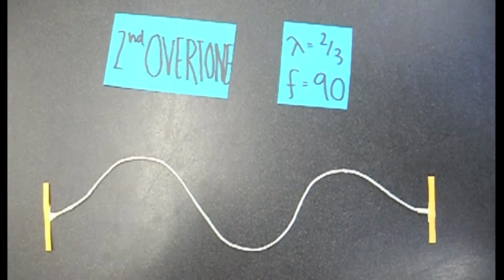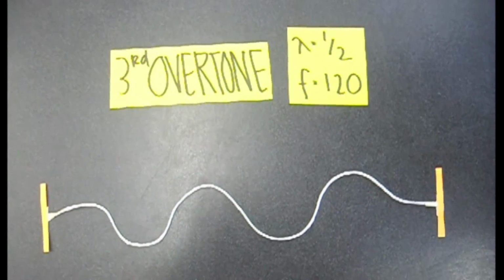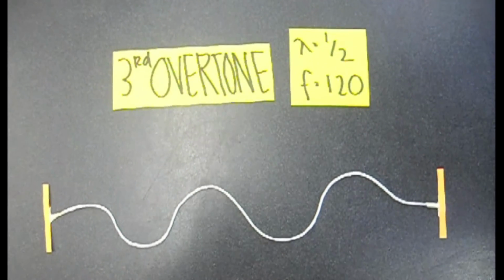Now let's look at the second overtone. Wavelength is 2/3 and the frequency is 90 Hz. This is the third overtone.